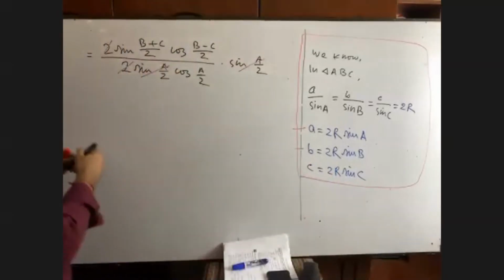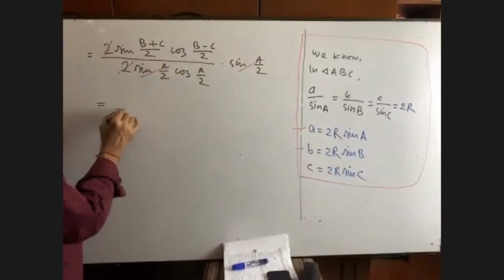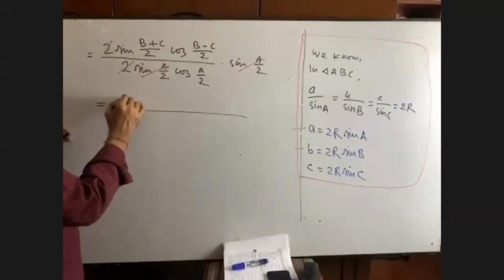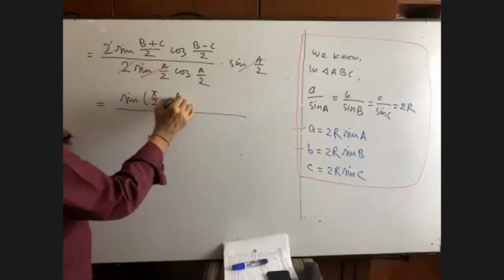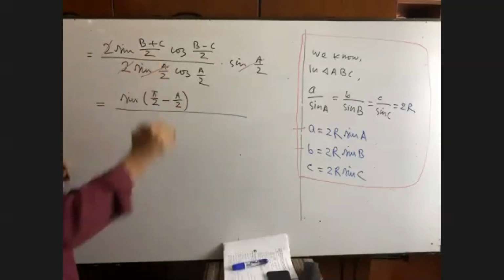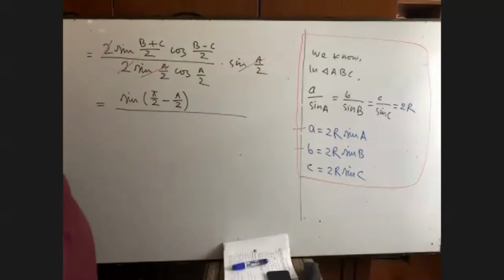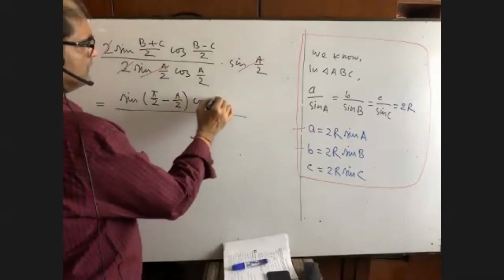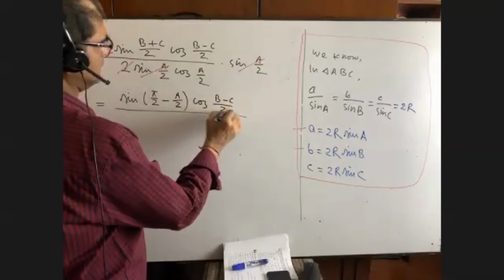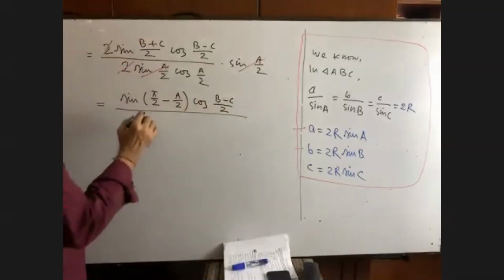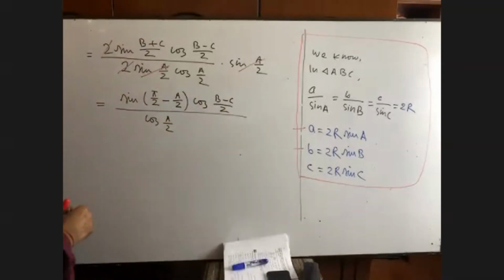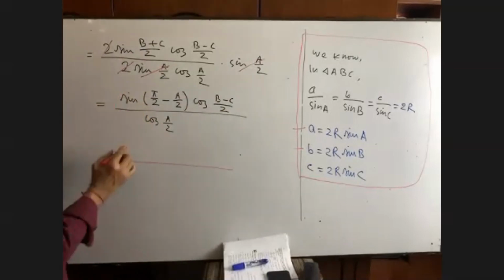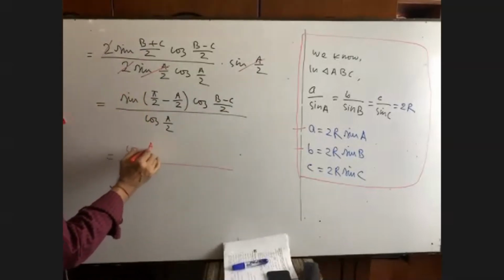Just let me know. Here, as I told you, what is the value? Pi by 2 minus A by 2. Very good. Pi by 2 minus A by 2, right? Now, this is cosine (B minus C) by 2. And here it is cosine A by 2. Now, actually, we are getting here cosine A by 2, right?